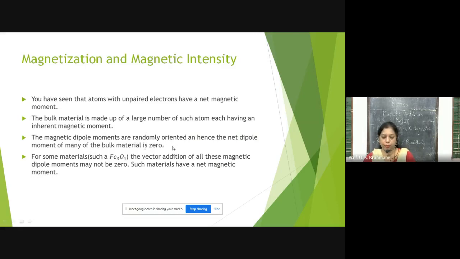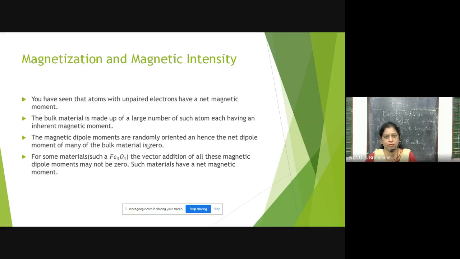The reasons are different for each type of material. For diamagnetic substances, in the last orbit they have paired electrons, so they don't contribute to the net magnetic moment, and the net magnetic moment for each atom is zero.